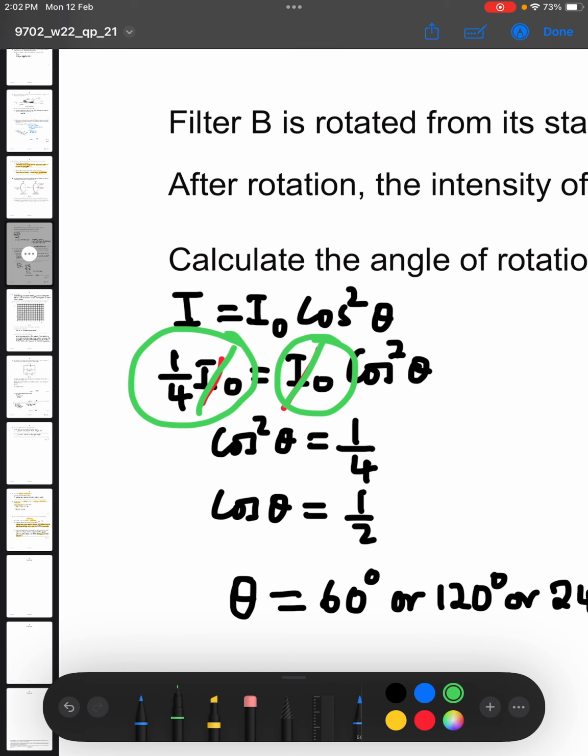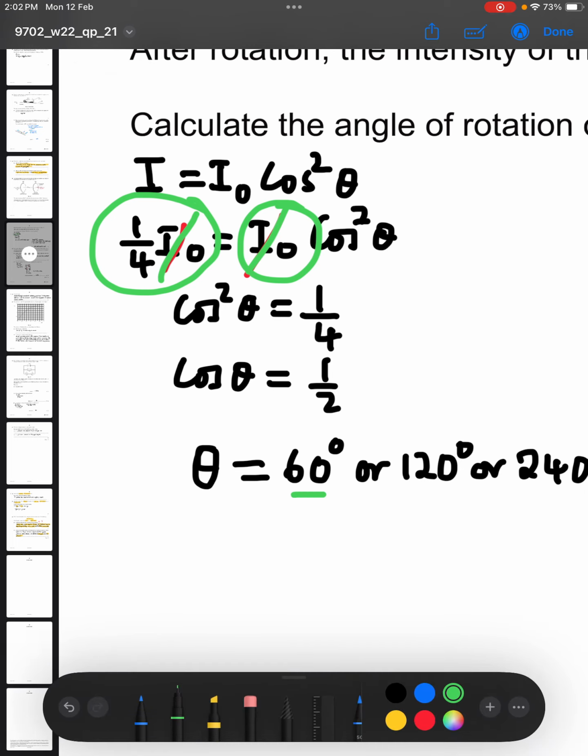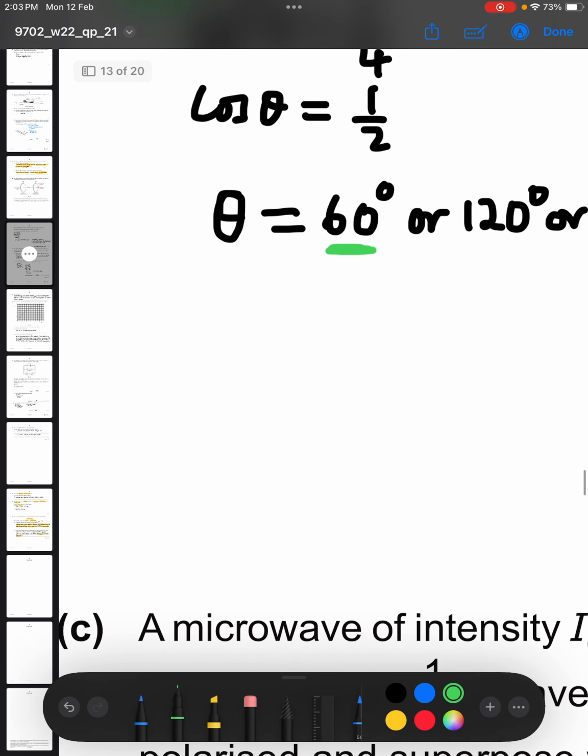Then we find the square root of that. The square root gives cos theta equals half. Having found half, we say inverse cos of half, and we get 60. But we don't just end at 60 now, because saying theta is 60 would imply that we have rotated the filter in the opposite direction.